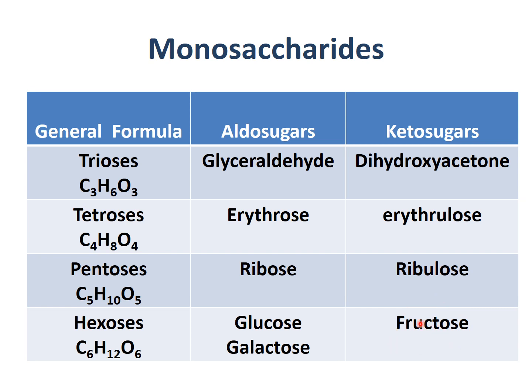So monosaccharides are the simplest sugars. They cannot be further hydrolyzed. They are made up of only a single sugar unit. Their formula is CnH2nOn, and they are classified on the basis of the number of carbon atoms and functional group, that is ketose or aldose.